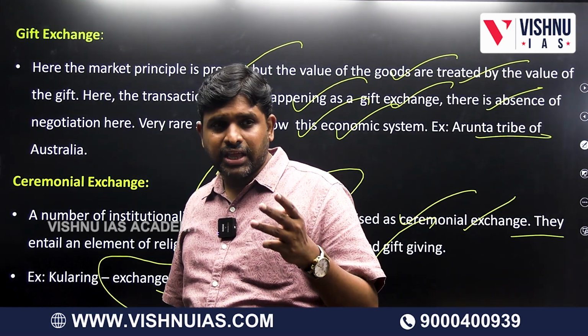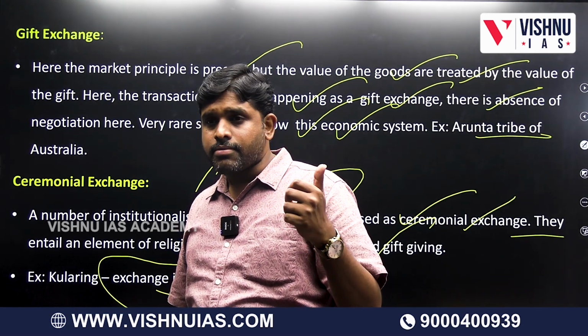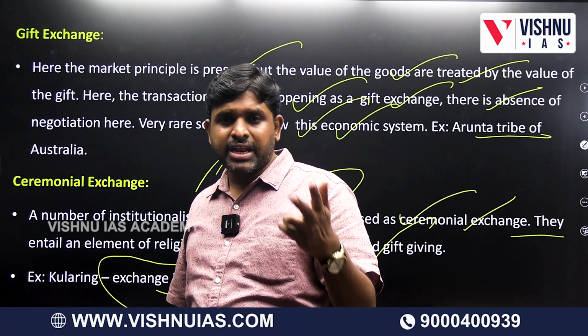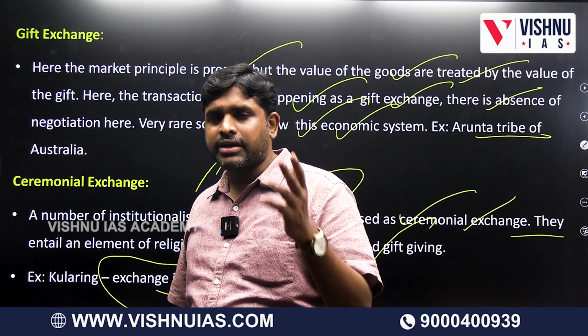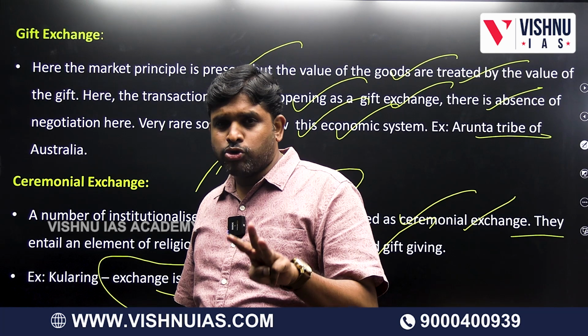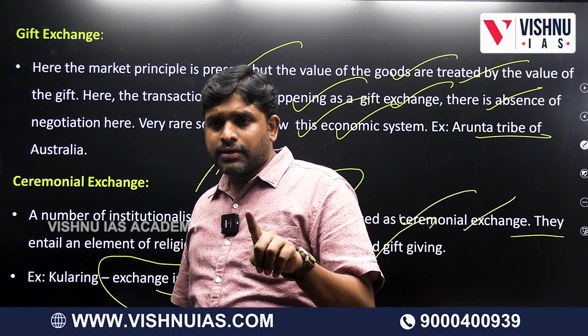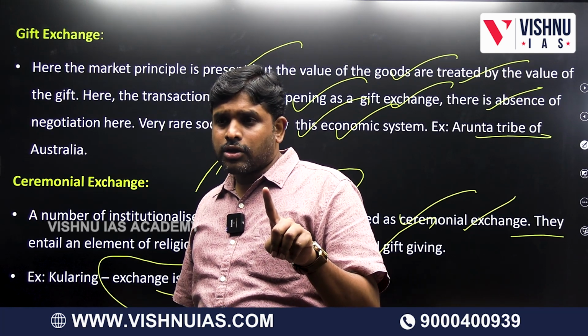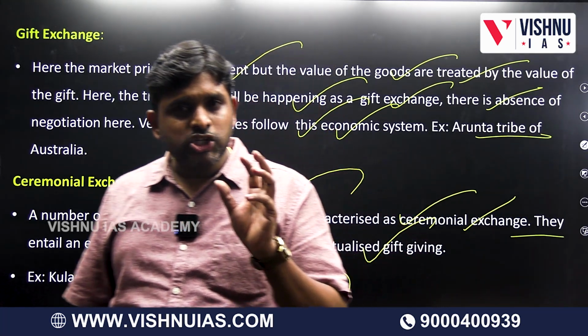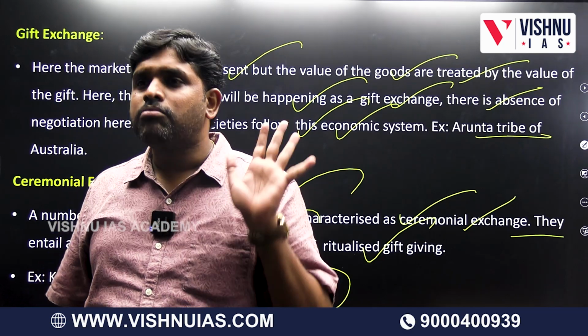Monetary exchanges are three. What are those? General purpose money, specific purpose money, and money market. The non-monetary exchanges are barter system, which is further divided into three: open barter, silent barter, value barter; then gift exchange, and ceremonial exchange. So we understood about principles, we understood about models also.